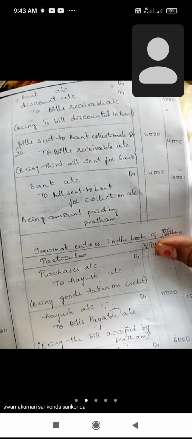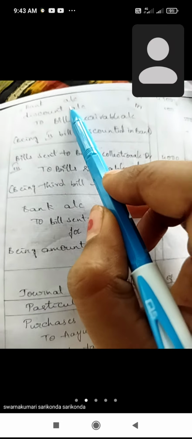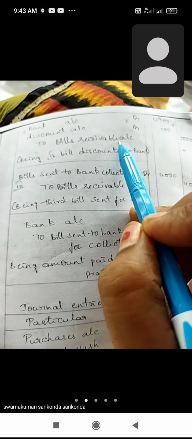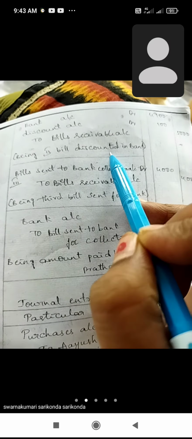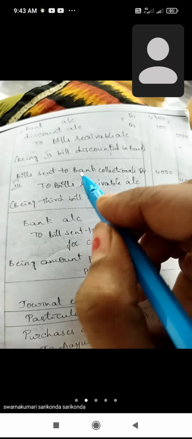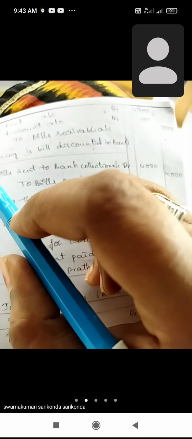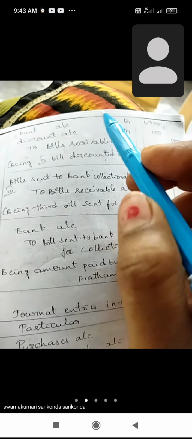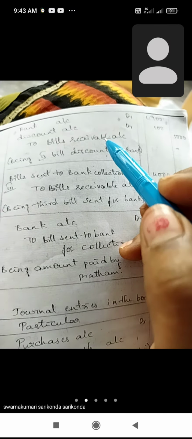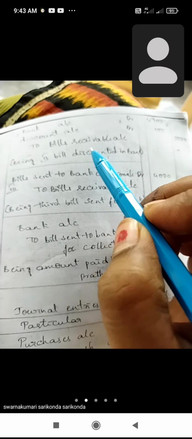And the second bill was discounted with the bank. So what did Ayush do? Ayush once again sent the bill to the bank. The bill is discounted to the bank. So in this, write down the transaction: bank account debit and discount account debit to bill receivable account, being bill discounted with bank. So the bill endorsed, discounted, or sent to the bank for collection. These transactions are only recorded in the drawer book, not the drawee book. So bank account debit and discount account debit to bill receivable account, being the bill is discounted with the bank.